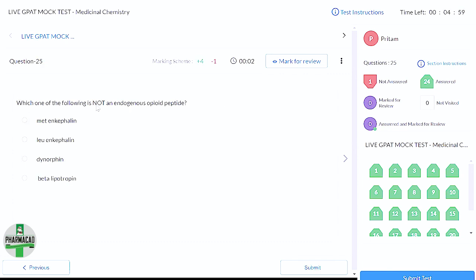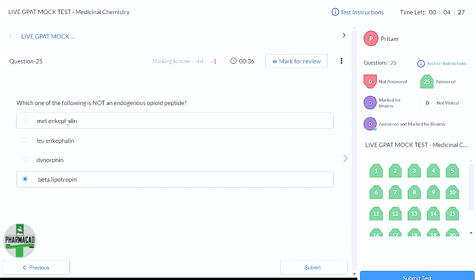Which one of the following is not an endogenous opioid peptide? Okay, I had given this D, which is the correct answer. We had discussed this during the opioid topic. It was given directly in the slides also, from this textbook only.